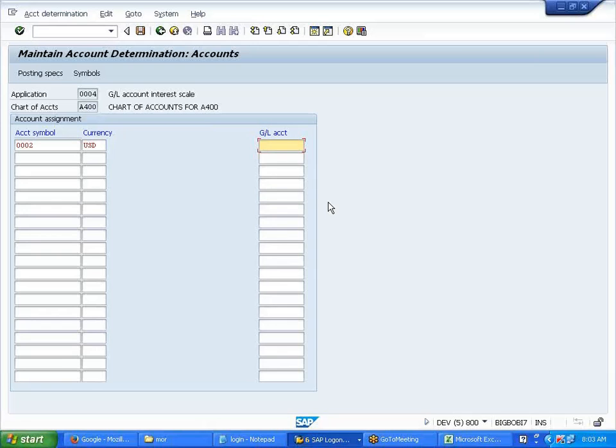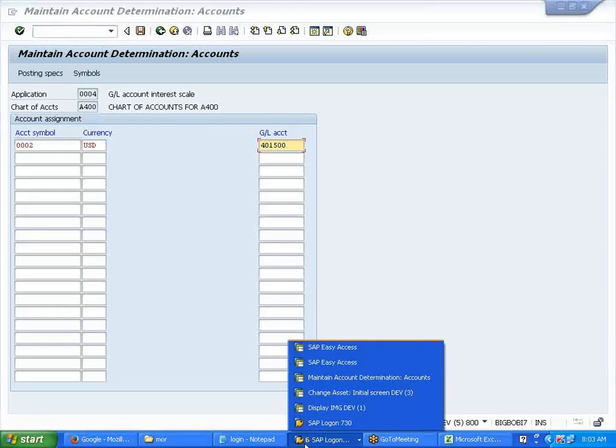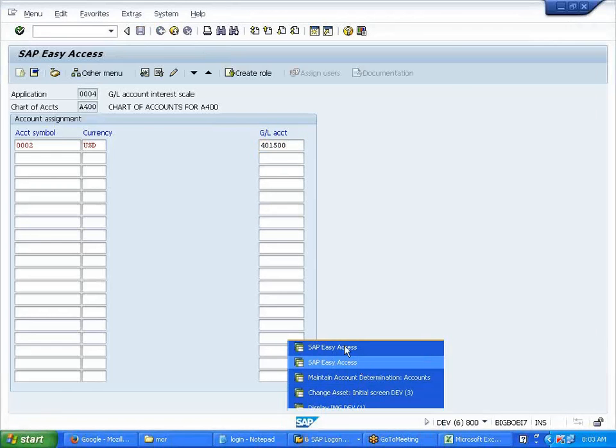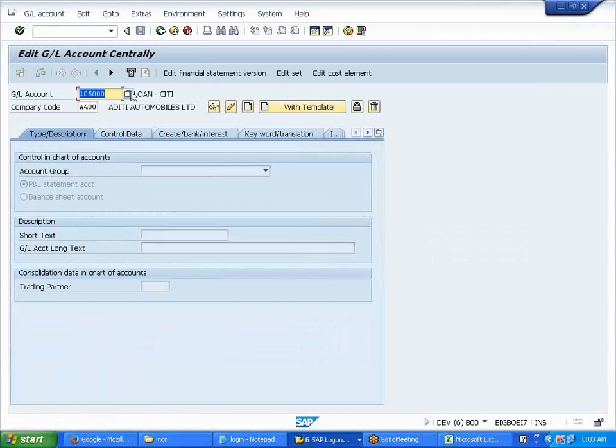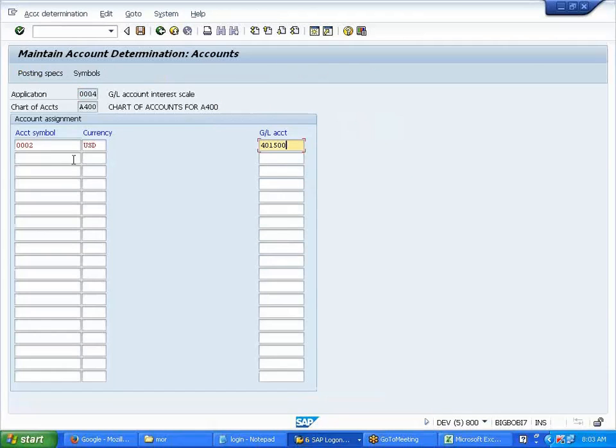What GL account did I define? 401500, right? Yes. So assigned.